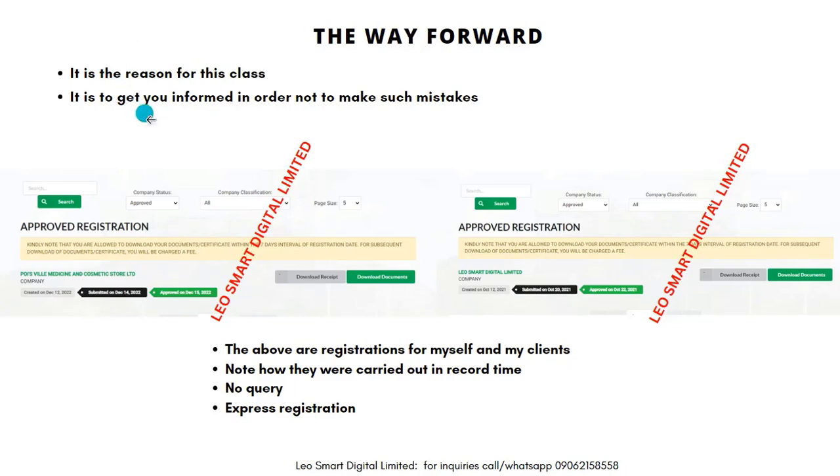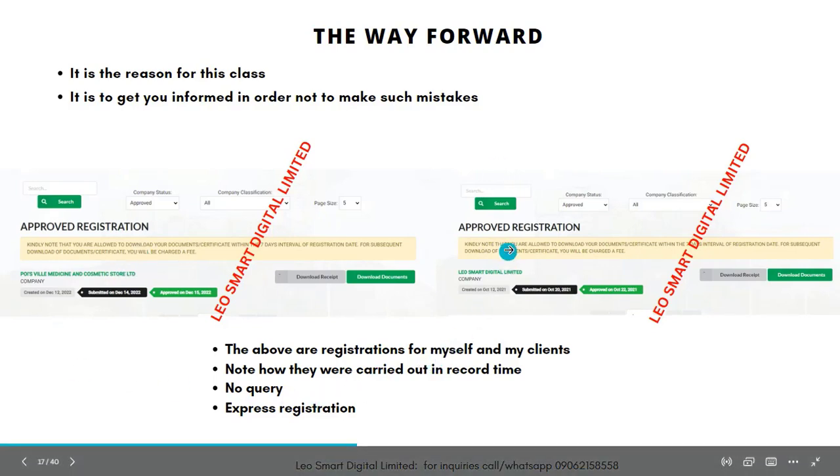This is a registration I did for my clients. You can see that it was submitted on December 14, 2022, and it was approved on December 15, 2022. To tell you that it's not rocket science, just have the knowledge, know what you are required to do, and do it. This is my company, Leosmart Digital Limited. It was submitted on October 20 and it was approved on October 22nd. You can see the time. This is a company, within 2 days it was approved.